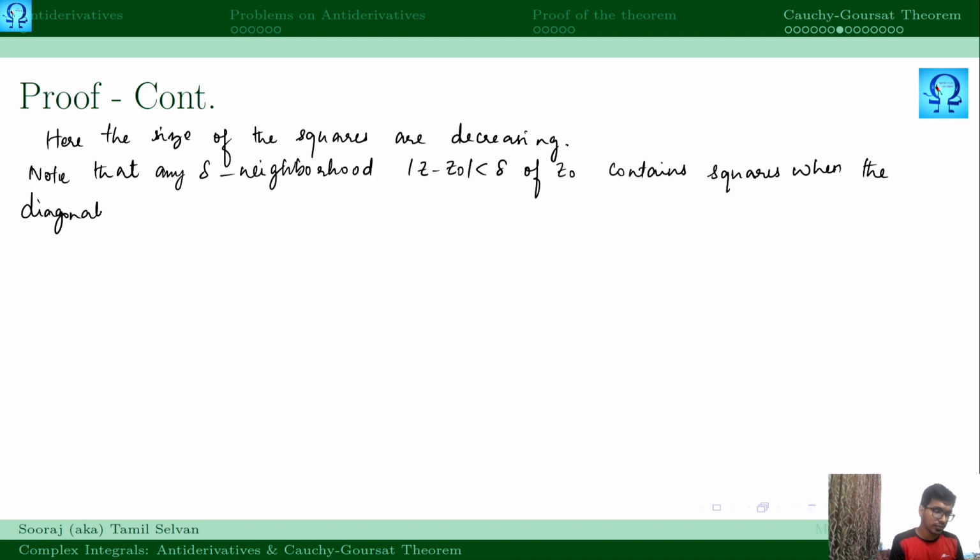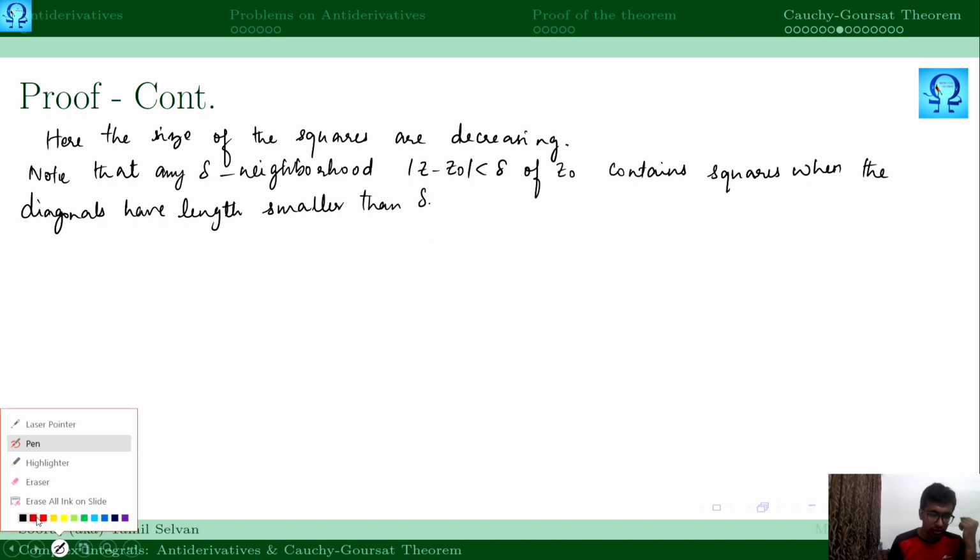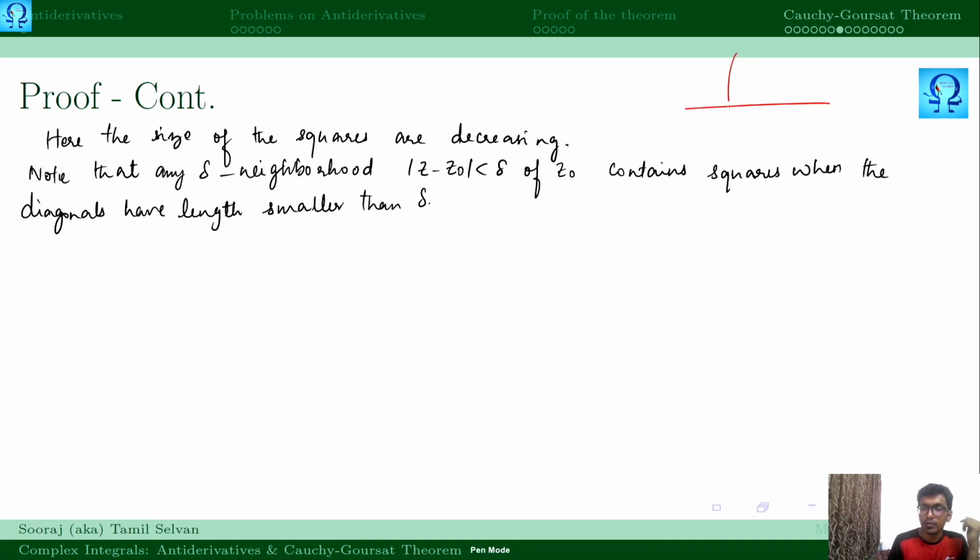So what I mean here is that when you find a neighborhood, let this be my point z naught, and I have a neighborhood of radius delta, and if I have a square whose diagonal's length is less than delta, then I can fit that square inside this neighborhood. This is what I mean here, right?